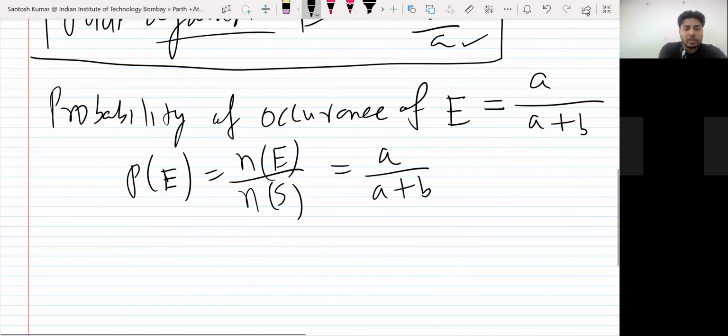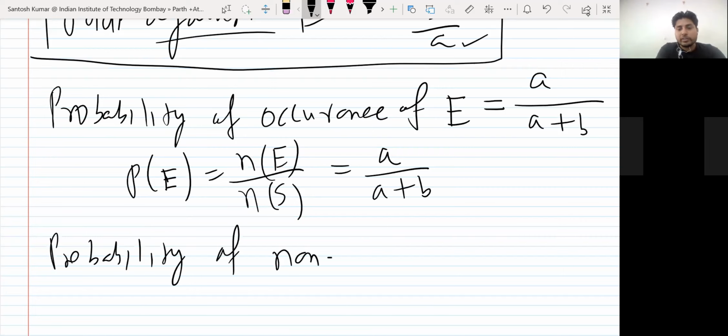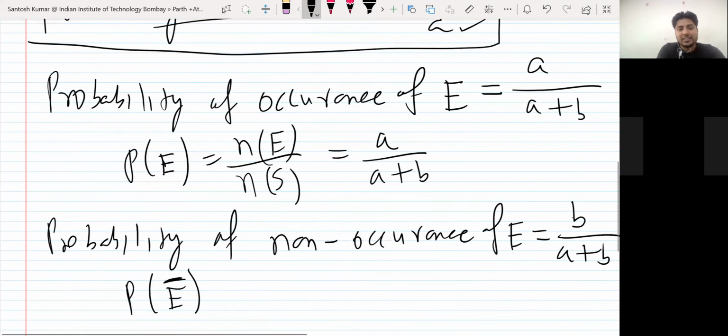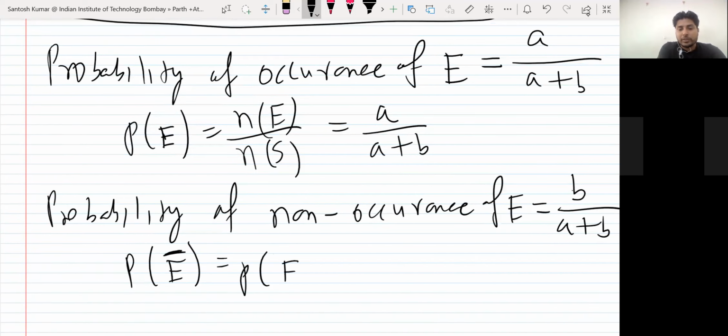Similarly, you know, the probability of non-occurrence of E. Non-occurrence of E means event E will not occur. So what is the probability that event E will not occur? So how many outcomes were against E? B. And total is A plus B. So you can say probability of E complement, you can say E bar or E dash, whichever way you feel. So this is 1 minus the probability of E happening, so B upon A plus B.